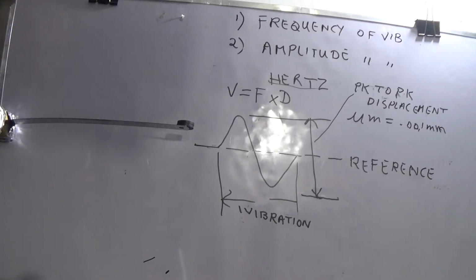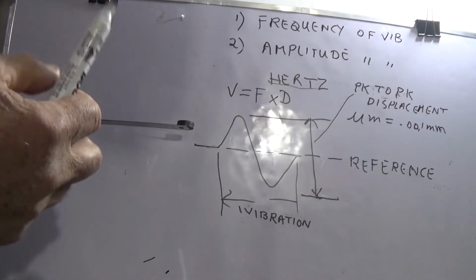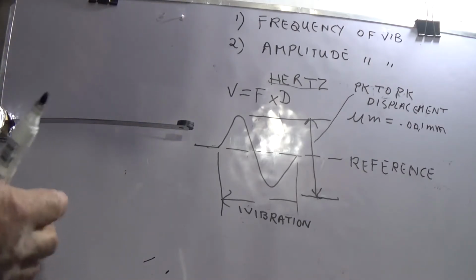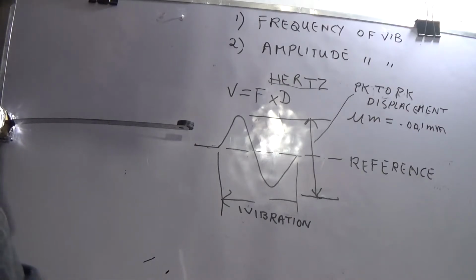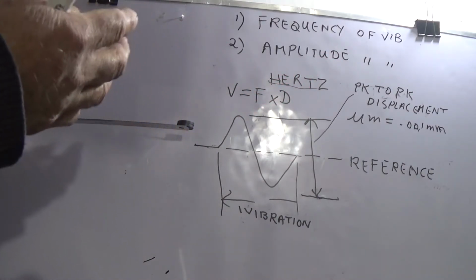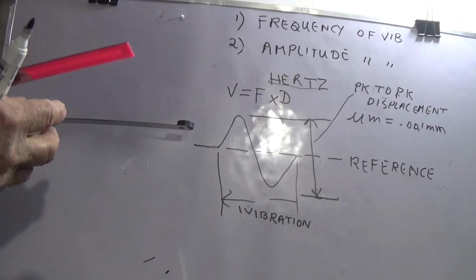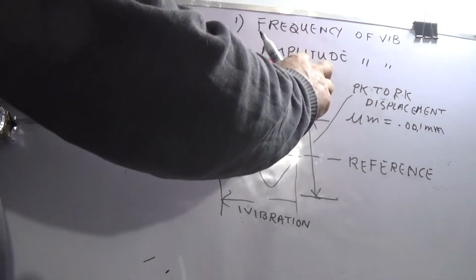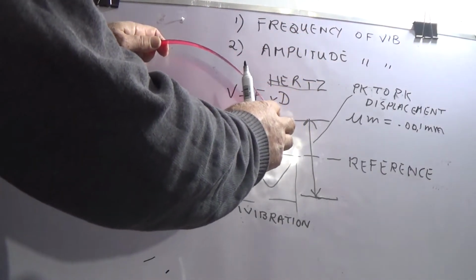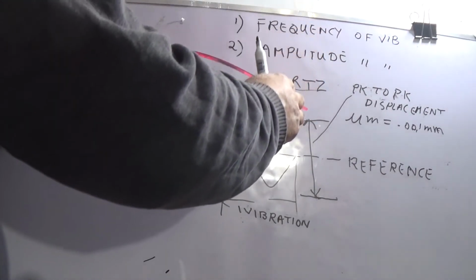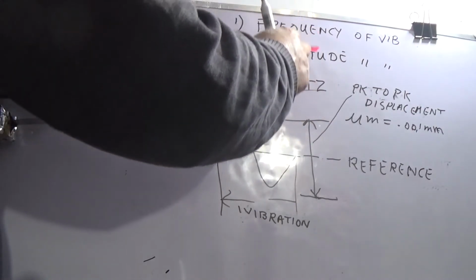Now we come to amplitude. One is simple amplitude, which is how much the machine is moving. This is important when the machine RPM is small, less than 1000. In that case, because the frequency will be very low, the only important thing is how much it is bending. For example, here, it will break when I bend it too much. Because now this is moving very slowly, the frequency is very low.